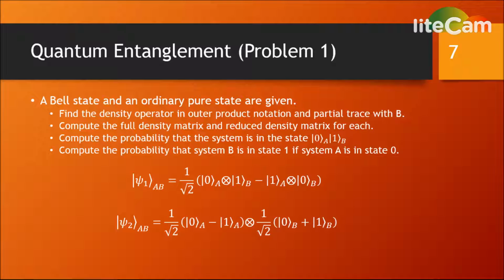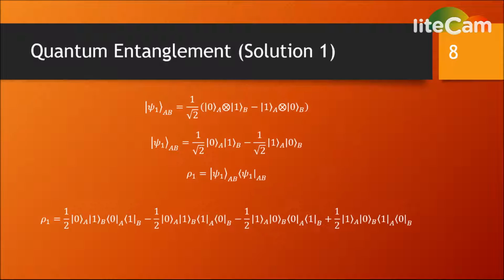Slide 7. An entangled Bell state and a pure state is given. Compute the full density matrix and the reduced density matrix for them both. Compute the probability that each system is in state 0 or 1. What is the probability of a measurement of state 1 in B given the state 0 in A in both cases? Please pause the presentation here if you wish to further review the question.